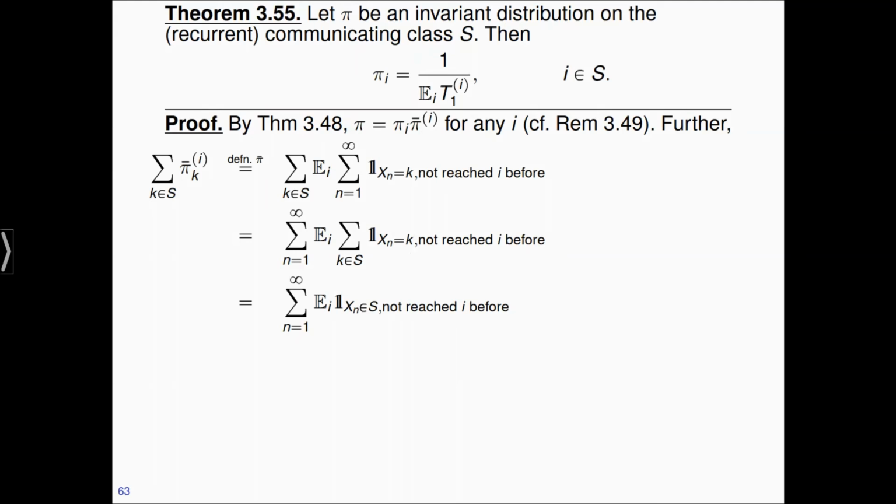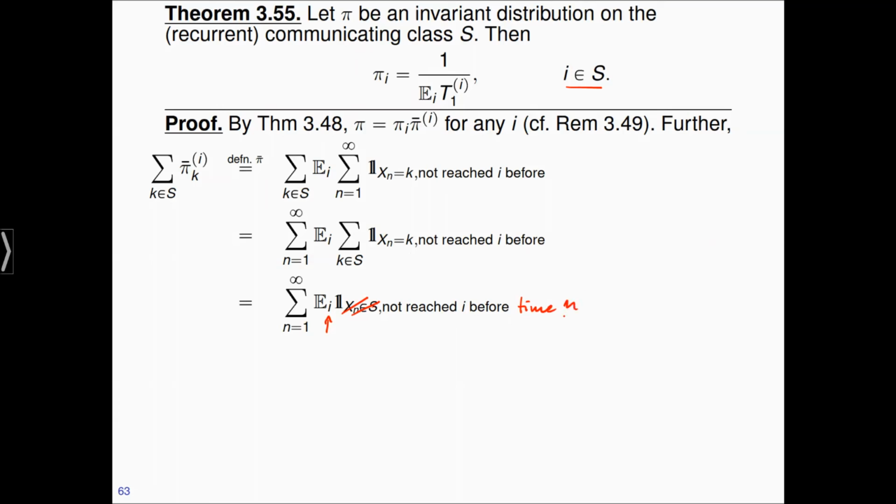Now comes the following observation. Note that I start in I, which is in S, and then necessarily xn is also in S, because S is a communicating class. I do not leave the communicating class. So basically I can leave out this condition here, because when I start in I, I'm always going to be in S. And then I just look at the second part, which is not complete now. I should write now not reached I before time n.